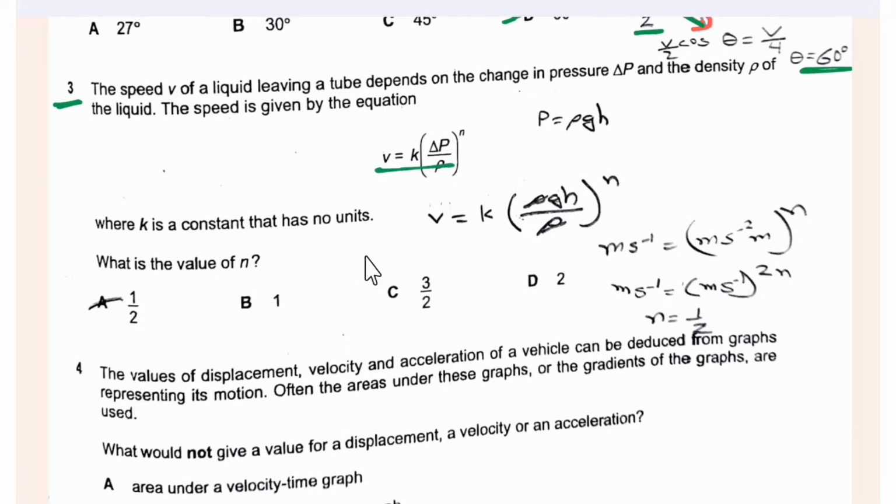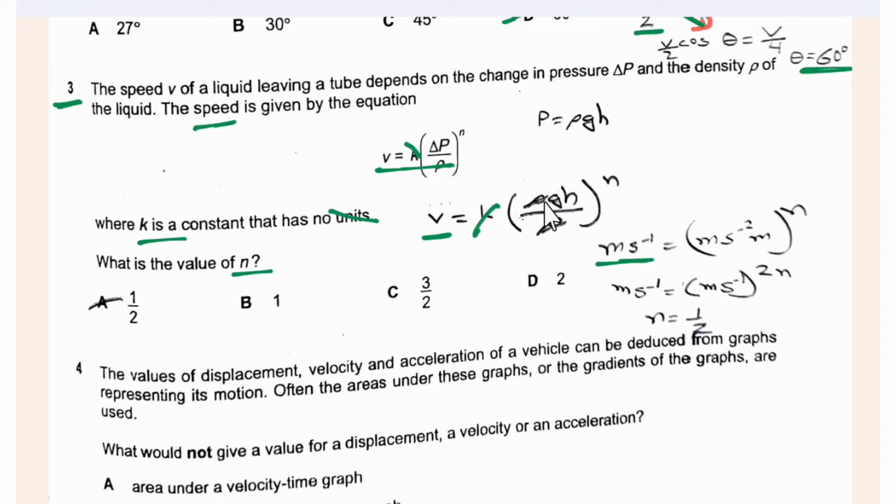Here we are given an equation, and k is a constant, therefore it has no unit. So k has no unit. Then we need to find the value of n. What is v? v is the speed, and its unit is meter per second, and k is a constant, so it has no unit.